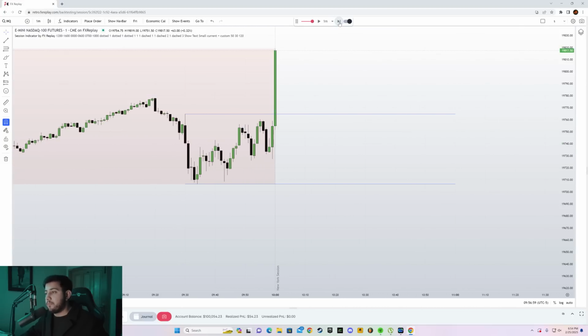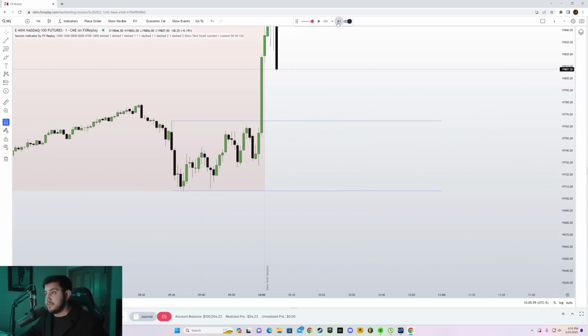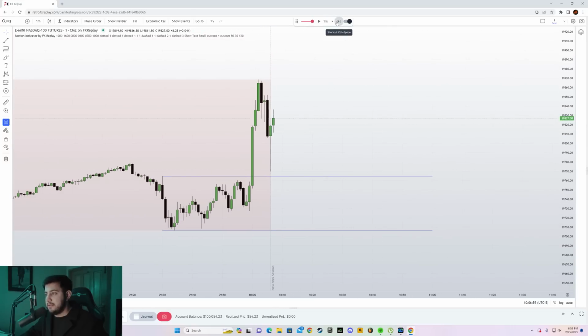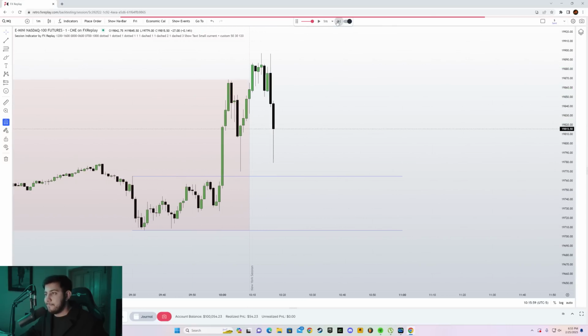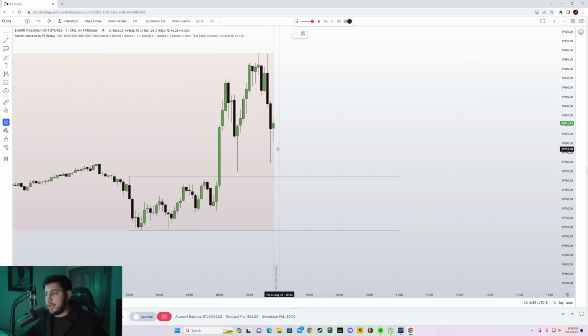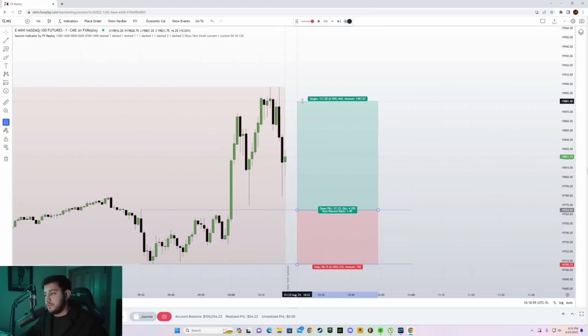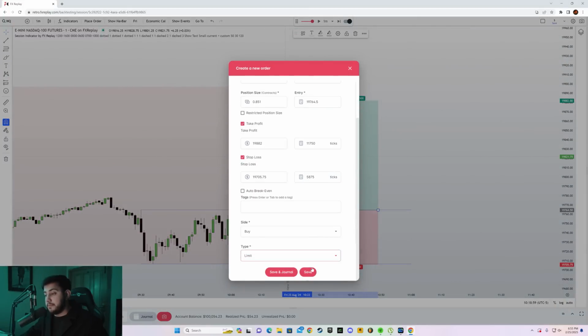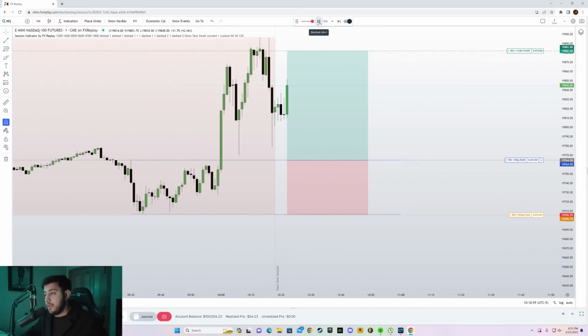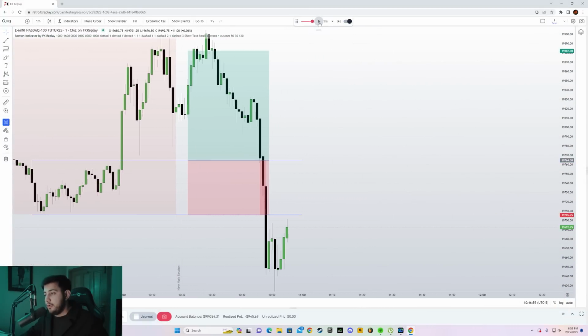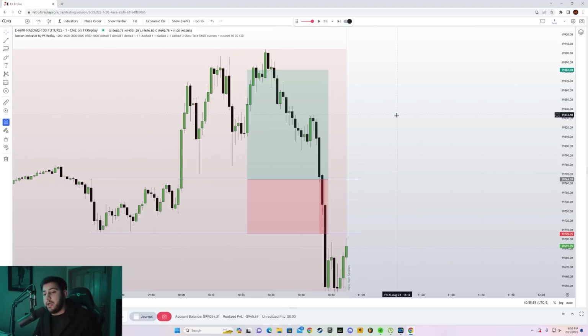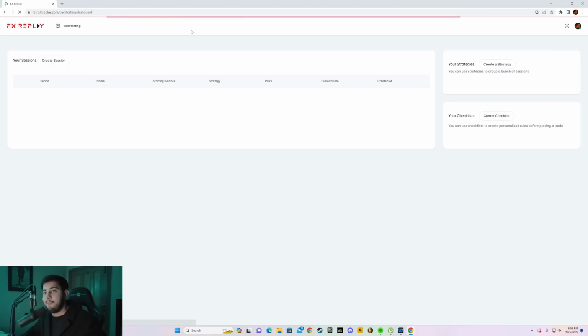So we wait for price to break out. Breakout happens, and do we get a retest? All right, I think we are coming back down for a retest. So I'm just gonna long here. My apologies. And let's go for 1 to 2. Buy limit, make sure you change that. And all right, we stopped out. So it doesn't matter, right? What I want to do is show you the data and how to collect it, all right?